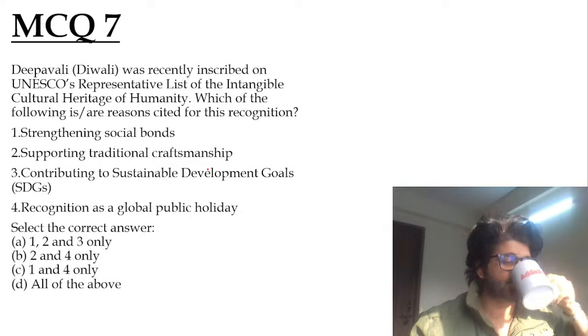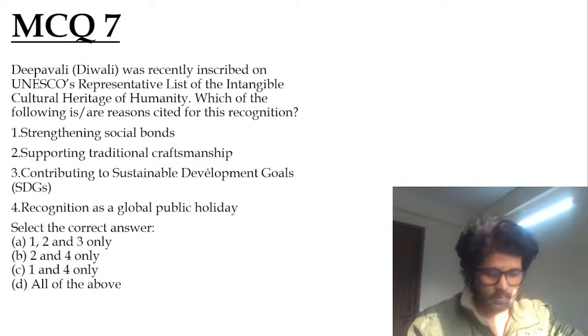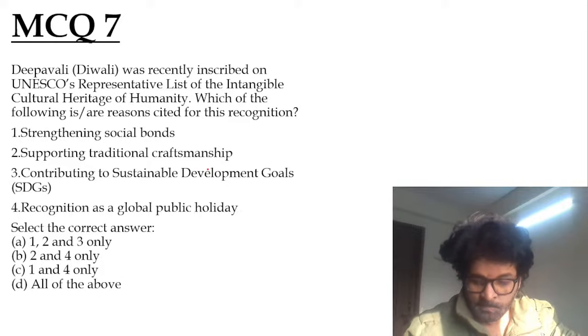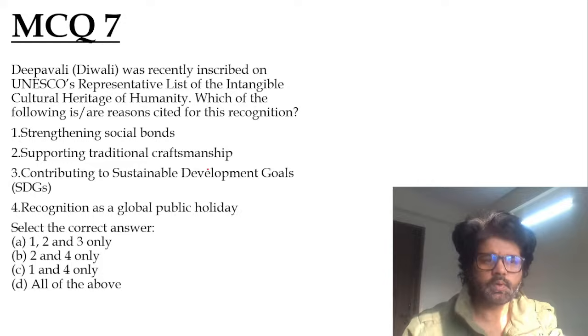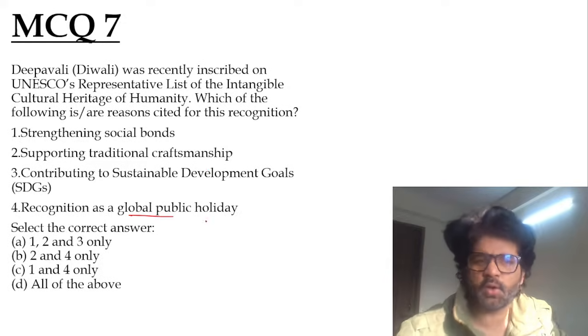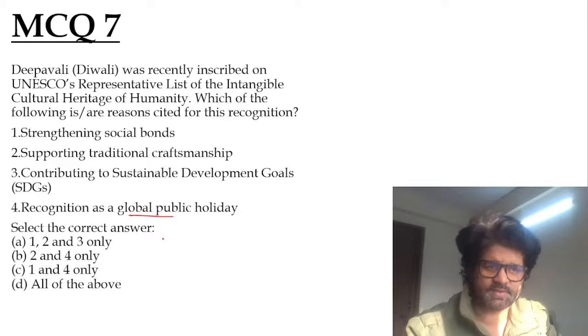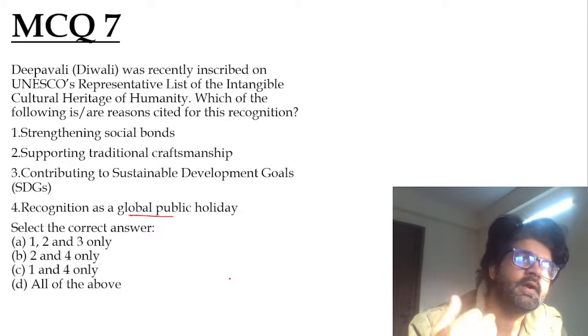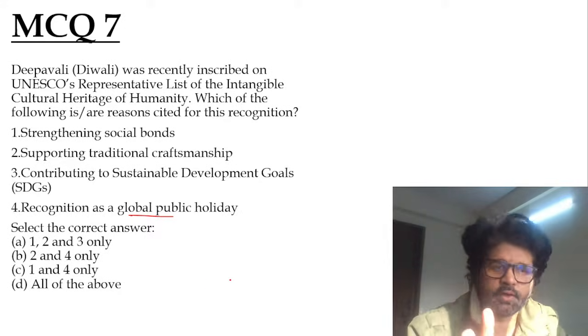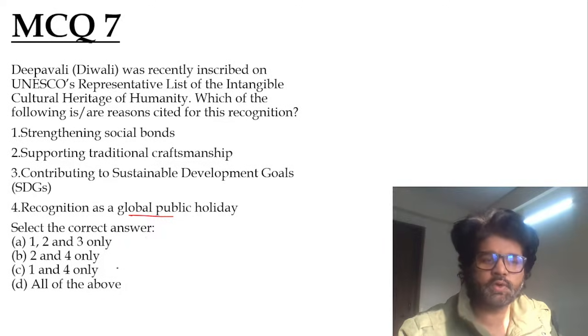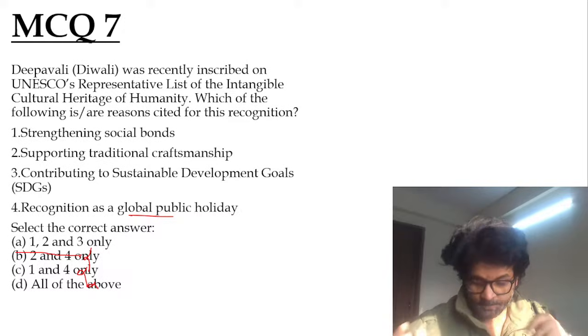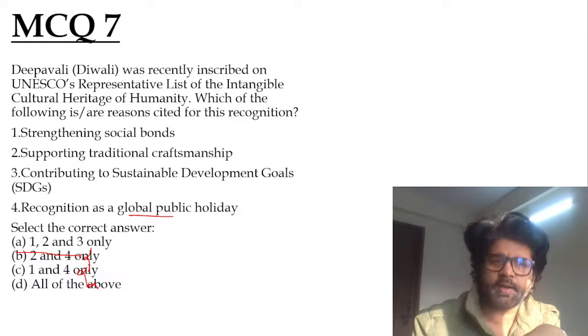What do you think can be the answer here? Harshini has given the answer. Iltush, Aditya, all of you have given the answer. So yes, recognition as a global public holiday, this has not been cited as the reason, is it? We don't even know whether it is celebrated in every country in the world, whether they give a holiday on Diwali or not. We don't know that. But yes, we know 1, 2, and 3 are correct. We know fourth is wrong. So if you eliminate fourth, you will get the answer A, 1, 2, and 3, as stated by Harshini, Aditya, and Iltush.